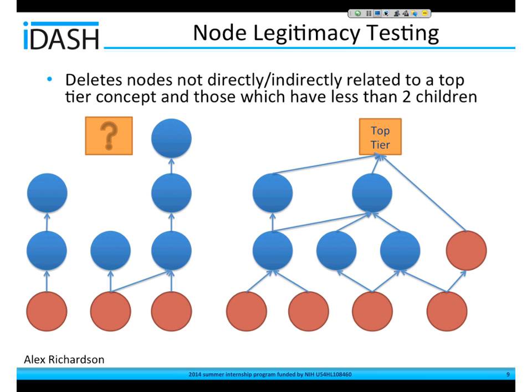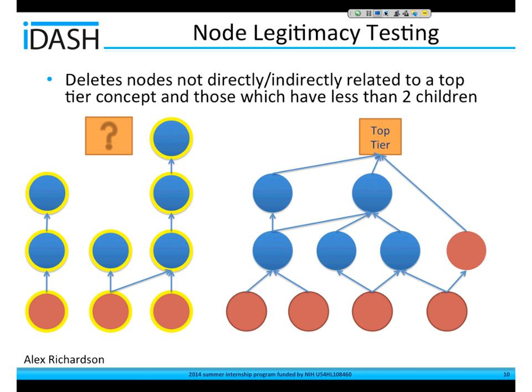To begin the cleanup process, we use node legitimacy testing. There are some nodes or input CUIs which have no natural relationships to a top-tier concept, such as these. And then there are also nodes which do not follow our policy that each node must have 2 or more children, and these nodes must also be removed.